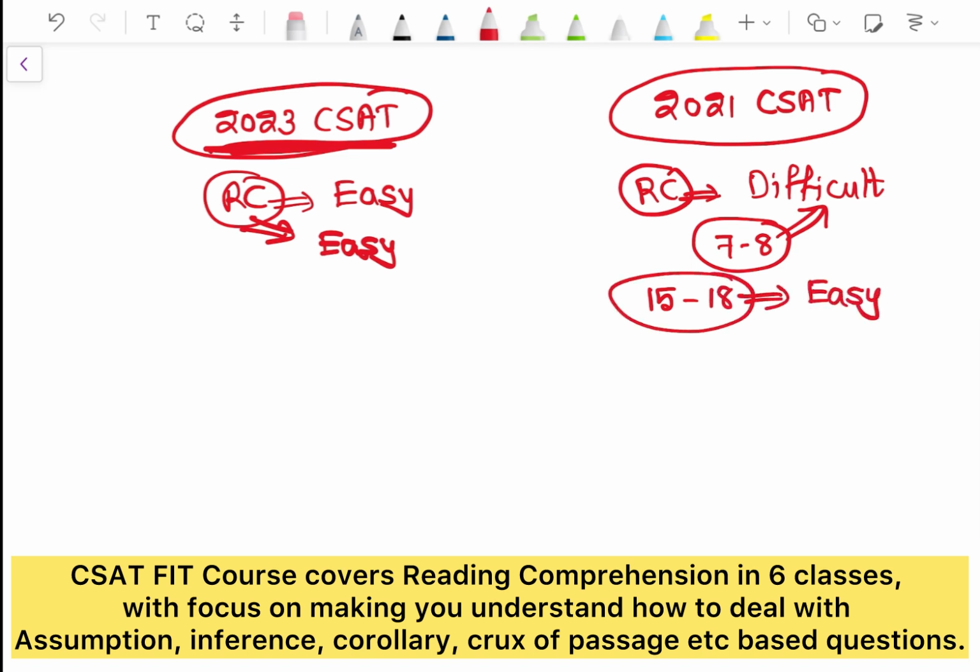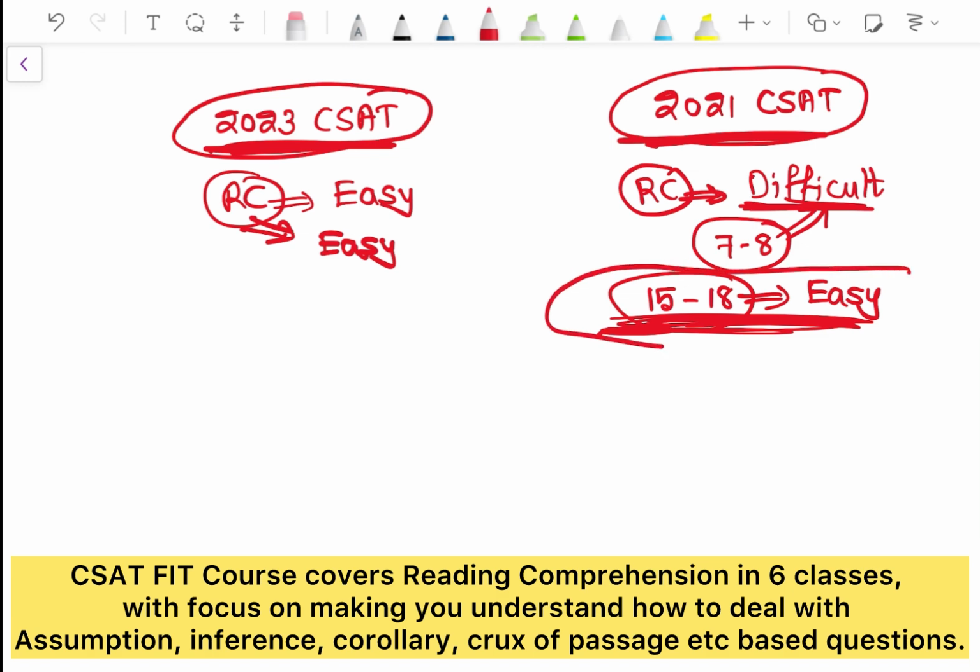So even if reading comprehension is difficult in 2021, there are questions which are very easy. What you need to do is identify and do these easy questions first.